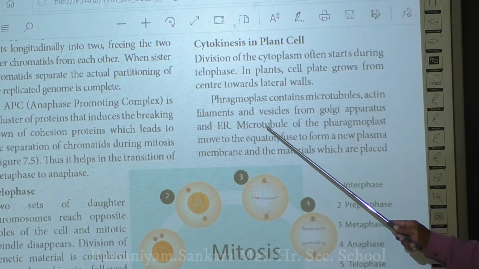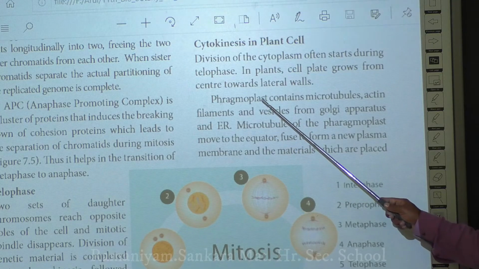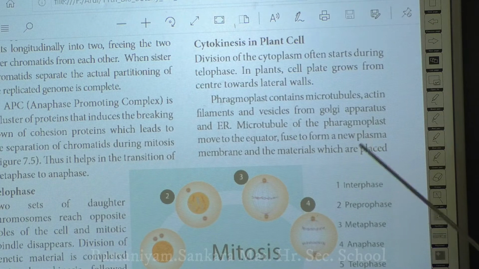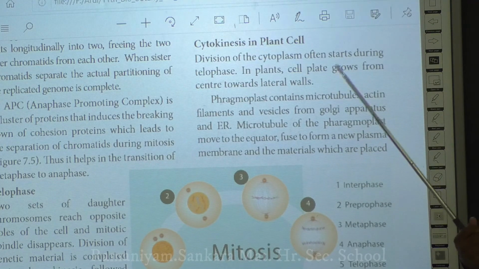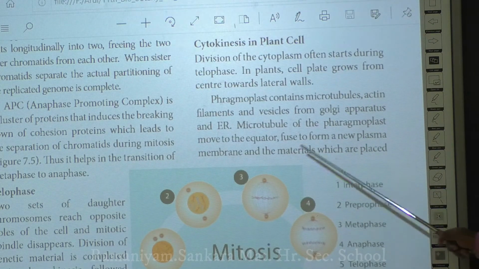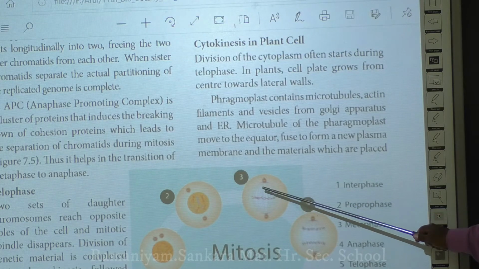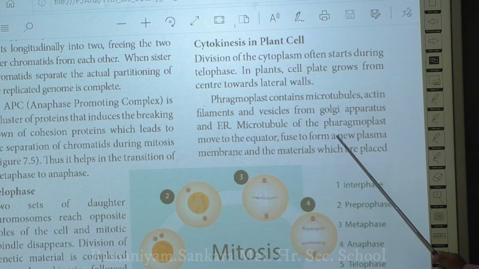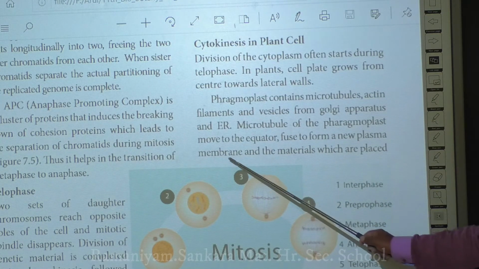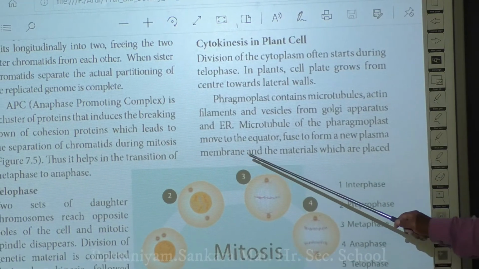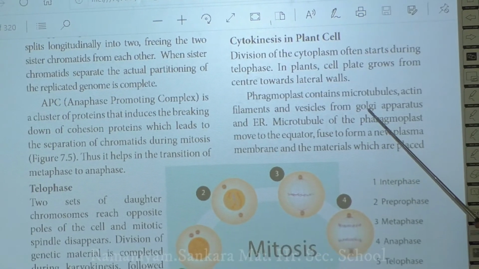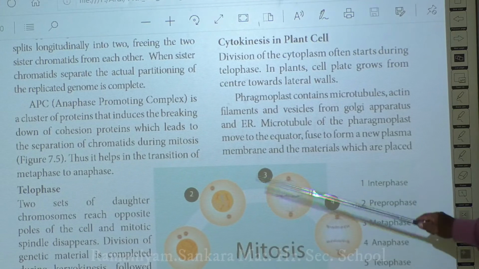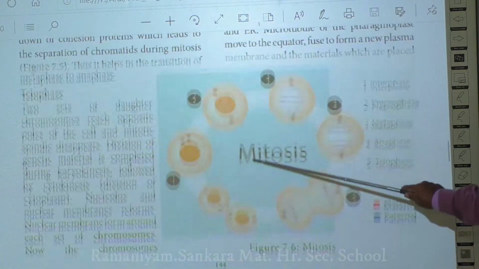In this, the microtubules present in the phragmoplast first fuse with each other. The microtubules usually fuse with each other at the equatorial plate of your cell, and it forms a new plasma membrane. The first formation is usually the formation of the new plasma membrane, formed by the fusion of the membranes of the microtubules. Okay, next what is happening?